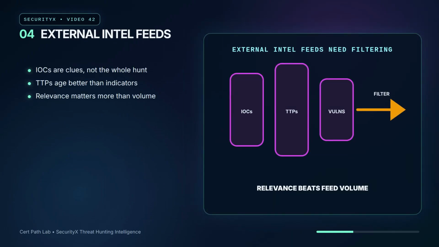External intelligence includes indicators, adversary reports, malware analysis, vulnerability exploitation trends, dark web observations, ISAC notices, and vendor research. Indicators like IP addresses and hashes can be useful, but they change quickly. Techniques, procedures, targeting patterns, and exploit trends often produce better hunt questions. The hunter filters for relevance to the organization.